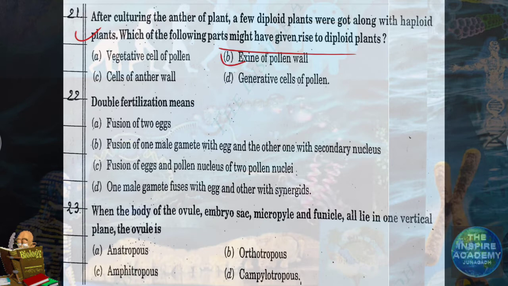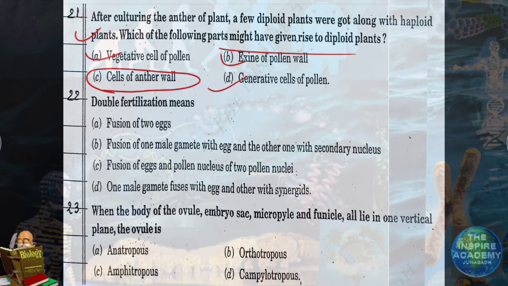Exine cannot give rise to a diploid plant. Vegetative cell also cannot give rise to a diploid plant. Generative cell also cannot give rise to a diploid plant. So the only part that can give rise to a diploid plant will be cells of the anther wall.